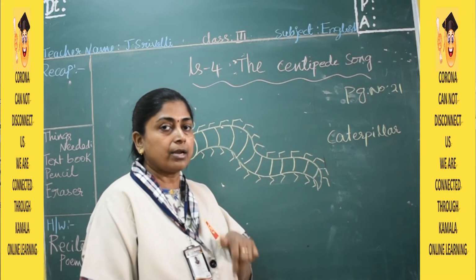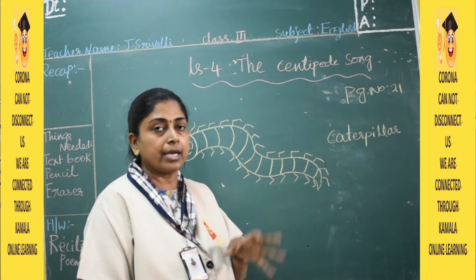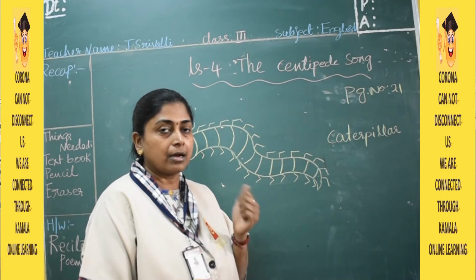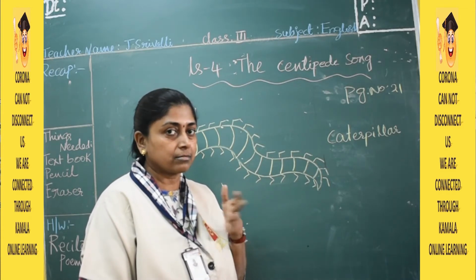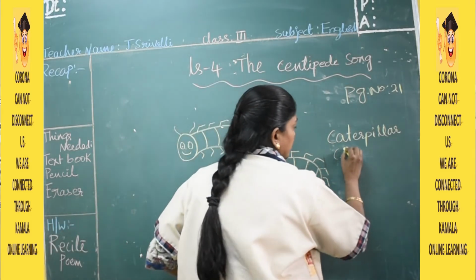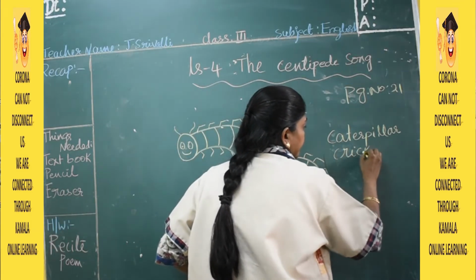The team will have 11 members. They play with bat and ball, hitting 4s and 6s. Now you got it? Cricket. Yes, there is an insect called cricket.